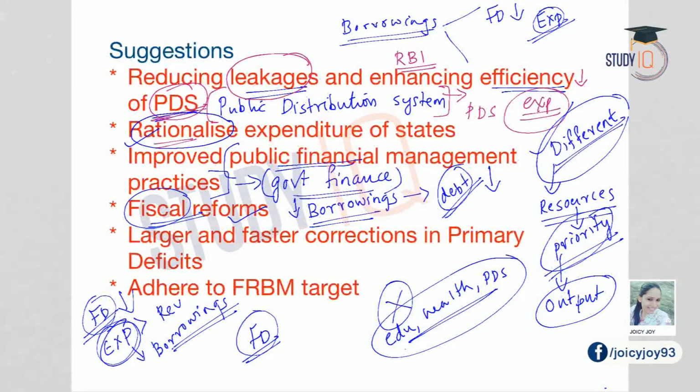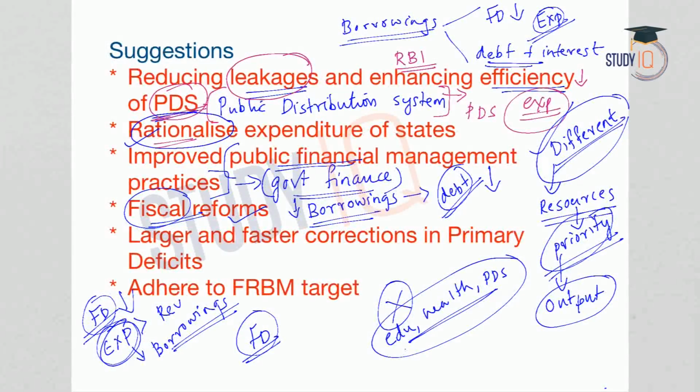And secondly, the indirect impact is that there must be some debt and also interest on debt. With reduced borrowing, these debt payments and also interest payments on the debt will come down. Thereby, indirectly the fiscal deficit will come down because the expenditure of the government has come down. So, fiscal reforms are very important.